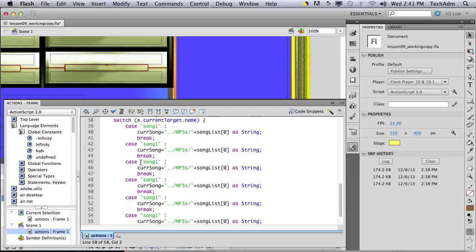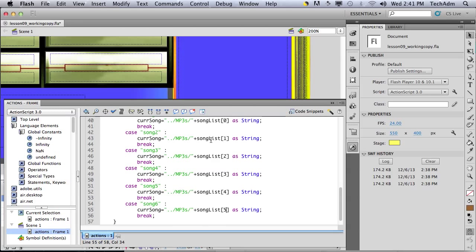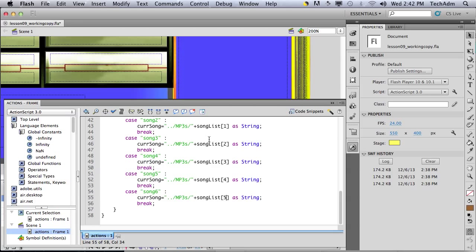So I'm going to change the songs here: song1, song2, song3, song4, song5, song6, and here will be 1, 2, 3, 4, 5. By using this, we are able to reconstruct the path to our MP3 files.